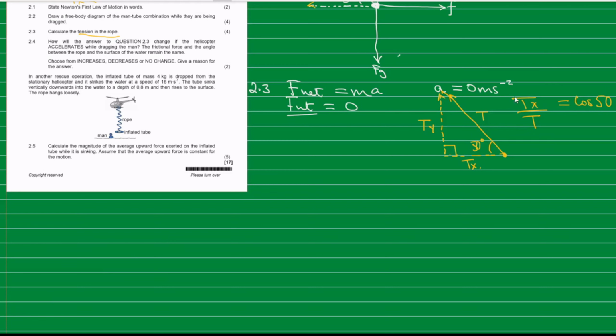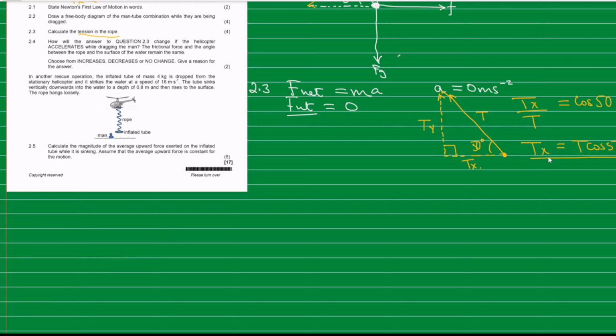So if we make Tx the subject, we are going to have Tx is equal to T multiplied by cos 50. Okay, so we are going to use this one in a moment.